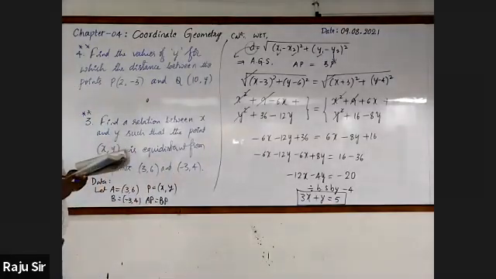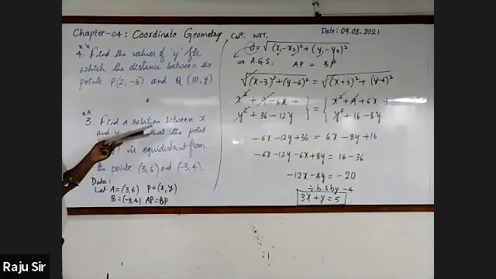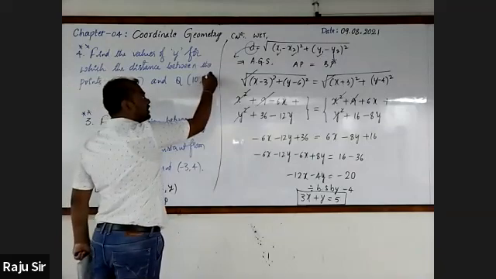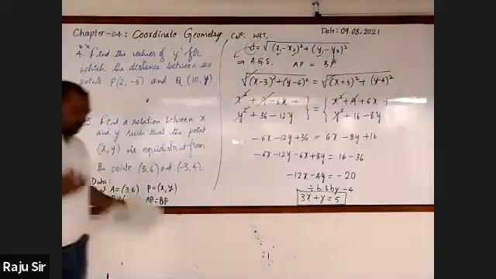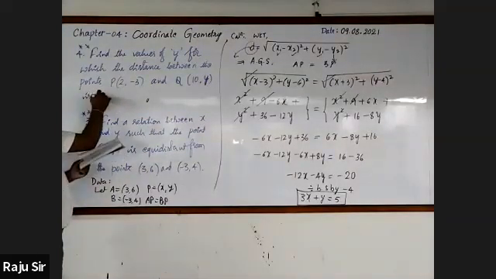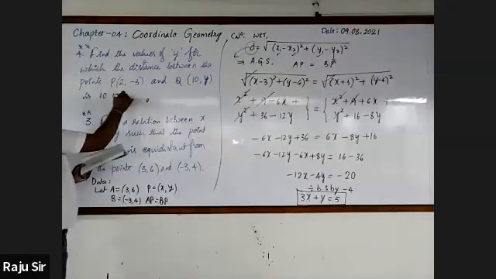Here, which is unknown? Y. Y coordinate means y2. Which ordered pair? This is ordinate, x2, y2. Ordinate. That distance is 10 units.